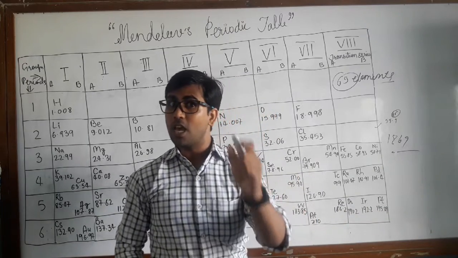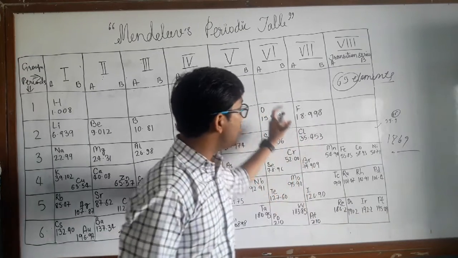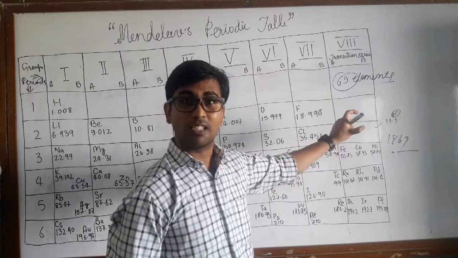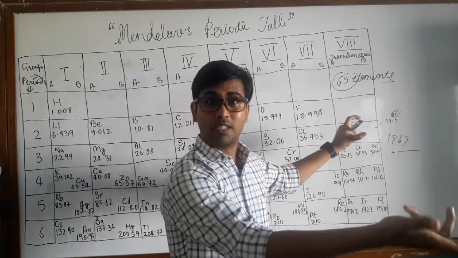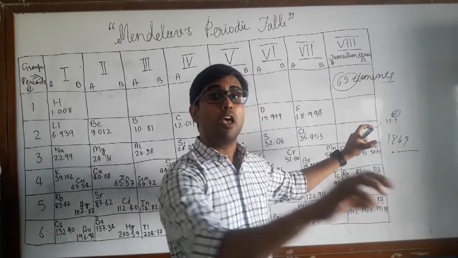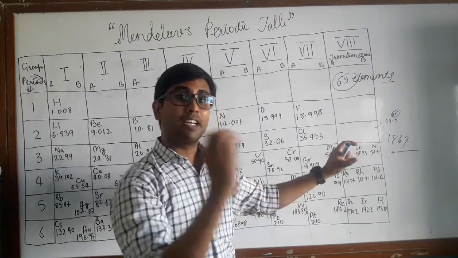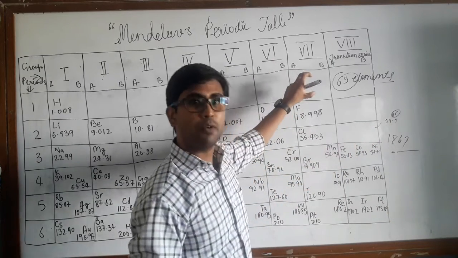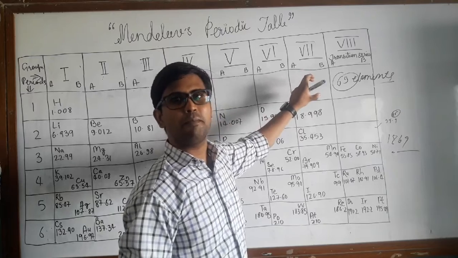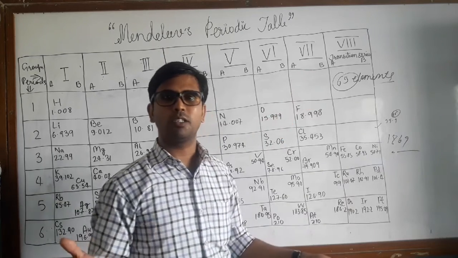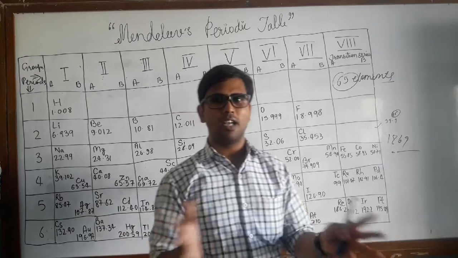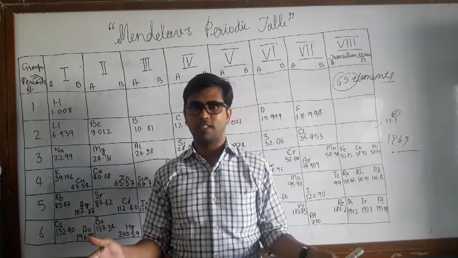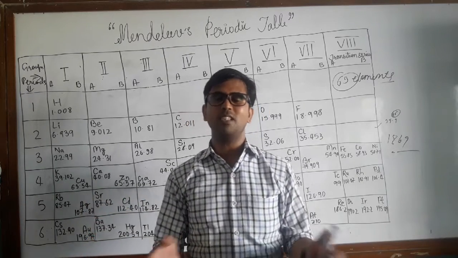You can see he left some empty shells for undiscovered elements, and those elements fitted correctly in the same group, the same period. Isn't it amazing? A very interesting and clever idea.